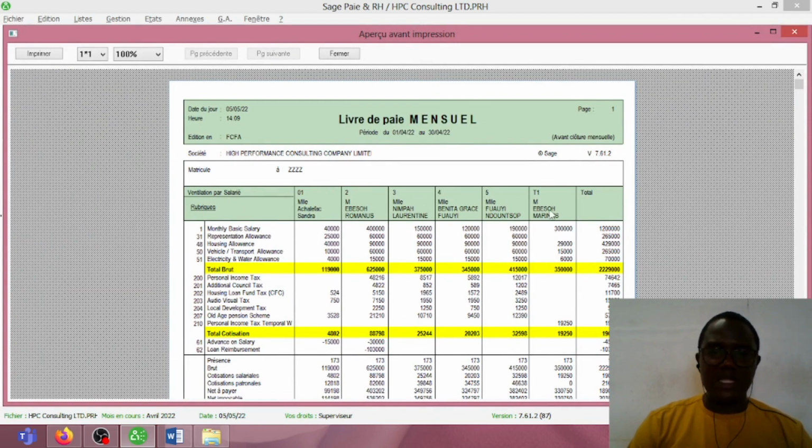Even if you have 1,000 employees, this option here will be activated. So take note. As you can see, we have detailed information concerning the various employees, their gross salary, the various deductions on salary, and other deductions. And at the end, it gives us the totals for all the employees. So this is a payroll register.